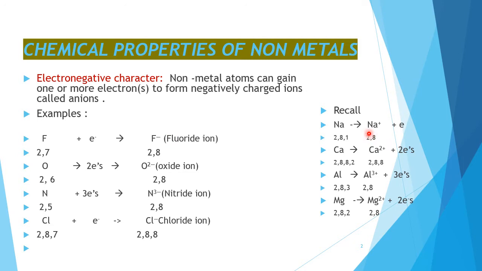Metal atoms form positively charged ions known as cations. Non-metal atoms form negatively charged ions called anions.